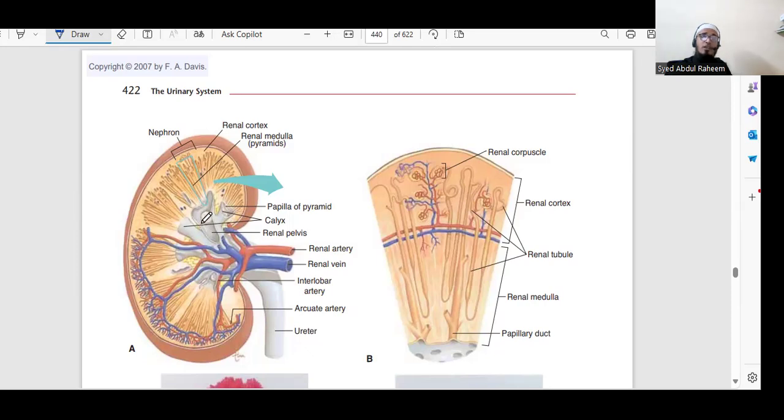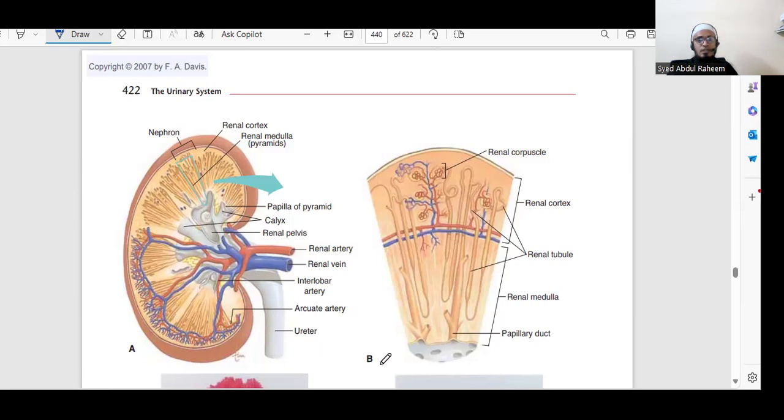And these are called calyx, where mostly the urinary stones grow. This is called the papilla of the pyramid. This is the renal pelvis area, medulla and cortex. Very important: artery, vein. This is the ureter. And arteries and venules are there.